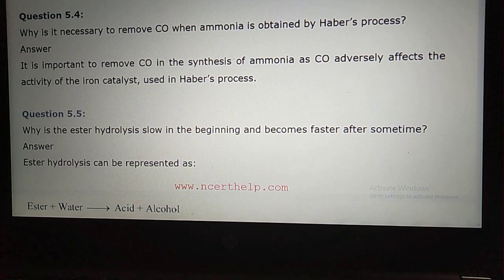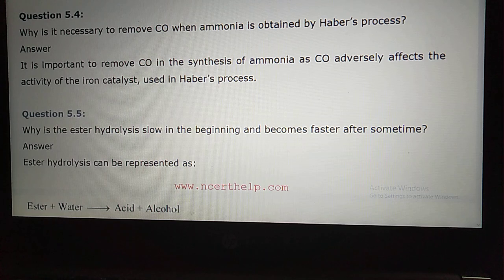What the slide says is: it is important to remove carbon monoxide in the synthesis of ammonia, as CO adversely affects the activity of the iron catalyst used in the Haber process. So the correct answer, student, is not mentioned properly in the slide. In the slides we can say that CO acts as a catalyst poison, that is why we remove carbon monoxide in the process.